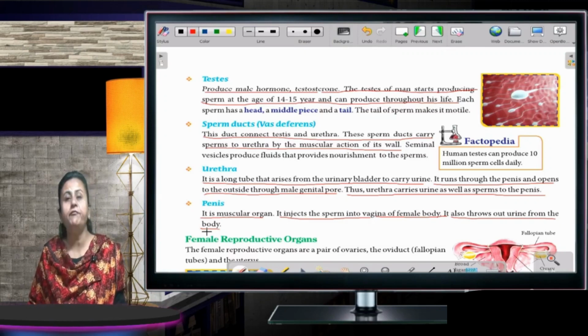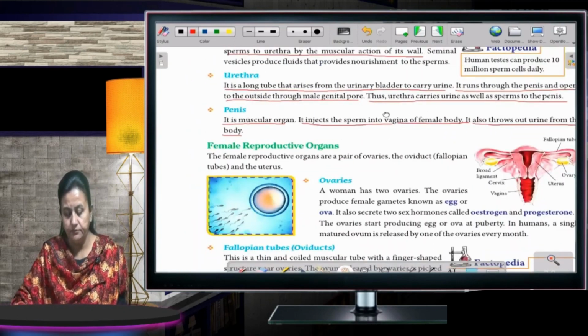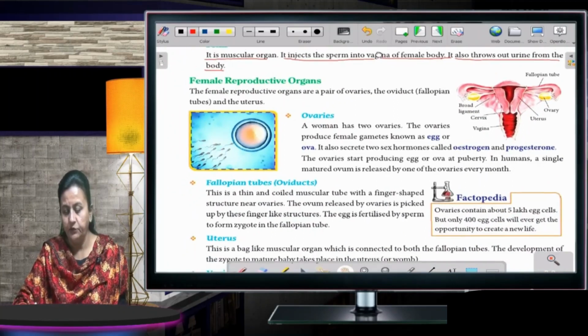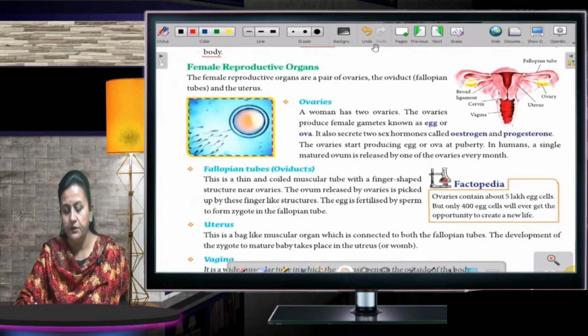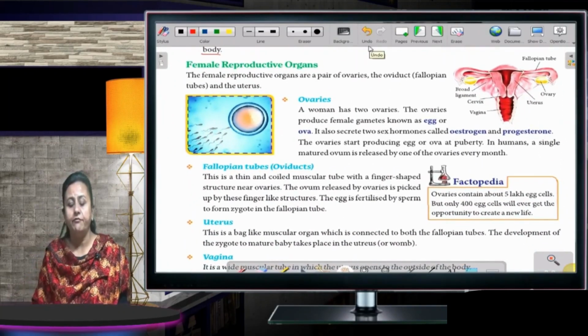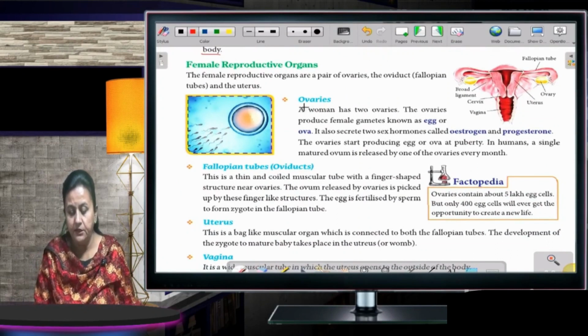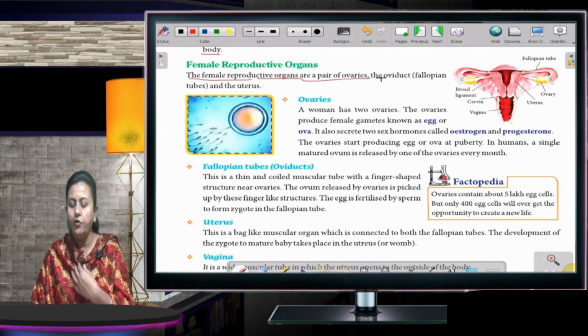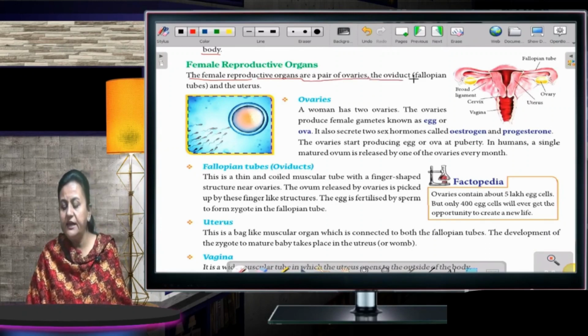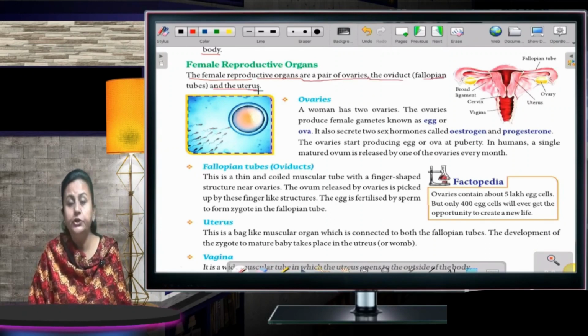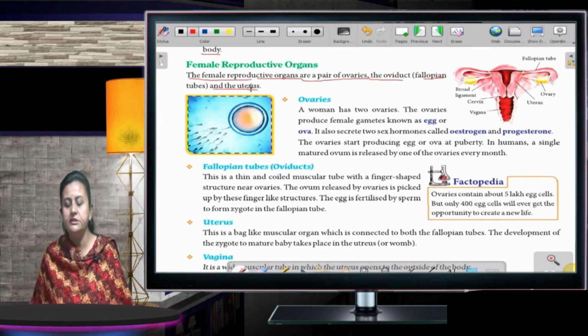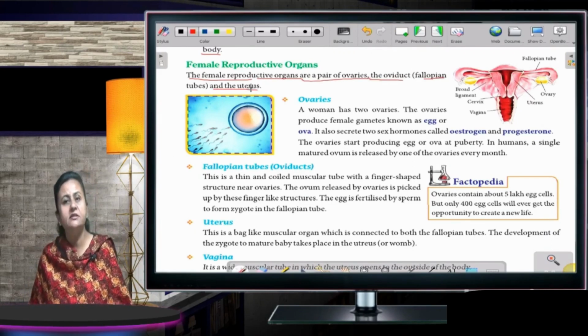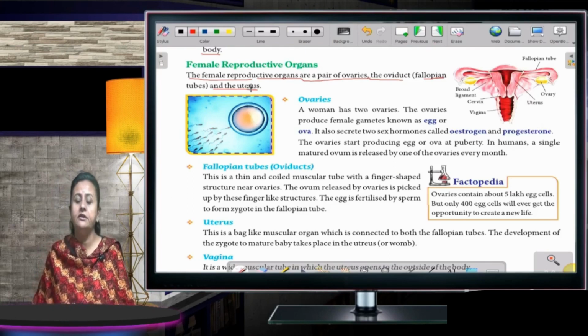Now we'll talk about the female reproductive organs. You can see on your screens also. The female reproductive organs are a pair of ovaries, the oviduct, that is the fallopian tube, and the uterus. There are three main parts. First is the ovaries, the second is the fallopian tube, and the third one is the uterus.